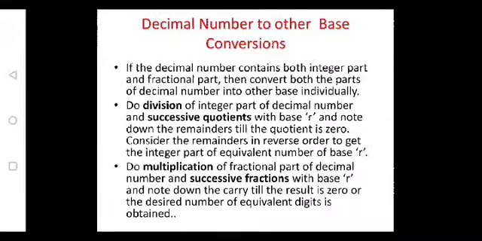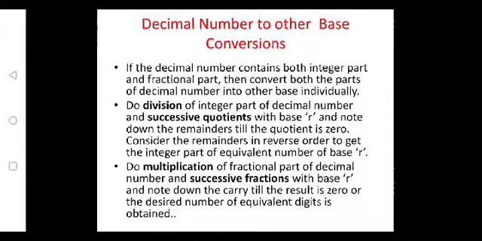Similarly, if you want to perform conversion for the fractional part, multiply the given number with the radix of the other number, write down the integer part separately, and whatever fractional part is left over, again multiply the fractional part with the radix of the other, and repeat this process until the output is equivalent to 0, or if you are getting a recursive result, stop this process after completion of 8 to 9 steps.